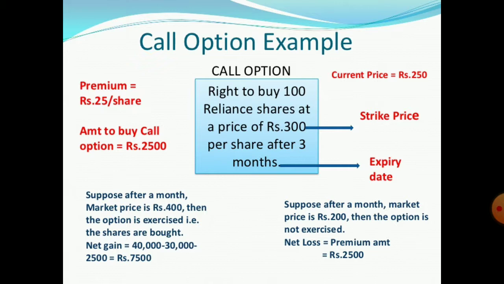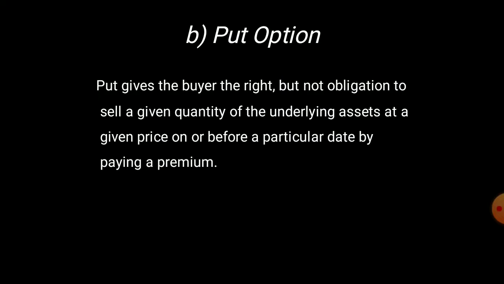Another situation: suppose after a month the market price is rupees 200, then the option is not exercised because according to the option the price per share is 300, while in the market the share can be got at rupees 200. So he will go to the market and purchase in the market itself. Net loss equals the premium amount, that is rupees 2,500.